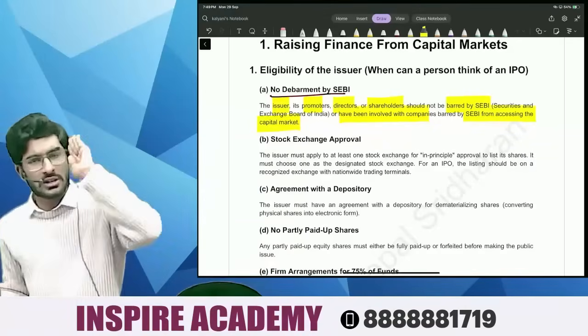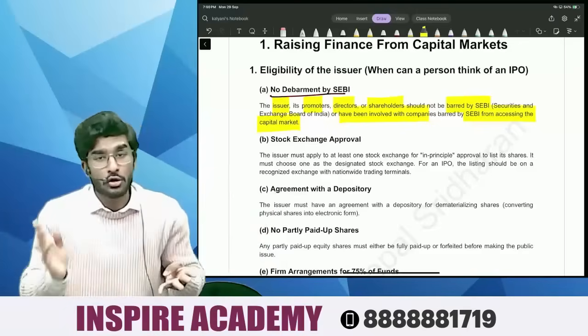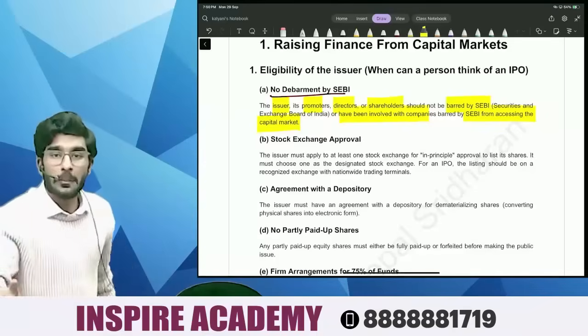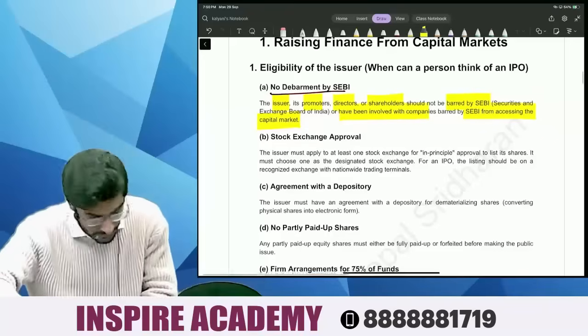First condition is very, very simple, people. Promoter, company, director, shareholder should not be debarred from accessing the capital markets. At the same time, they should not even be involved with those companies debarred from accessing the capital markets. Number 1 is very simple.